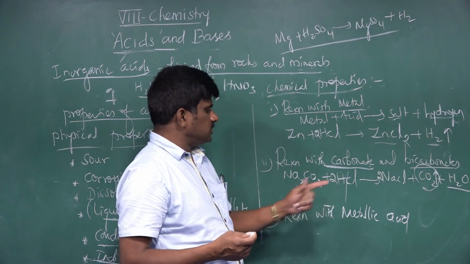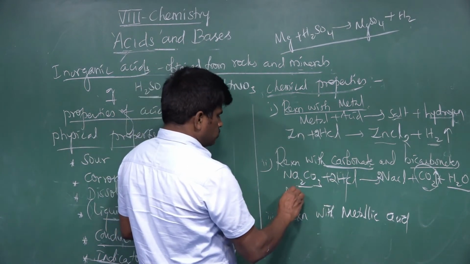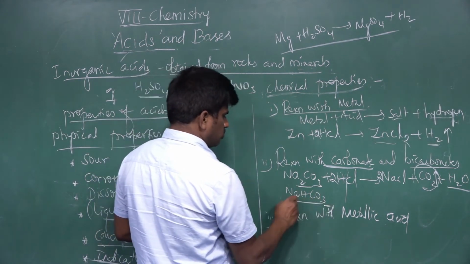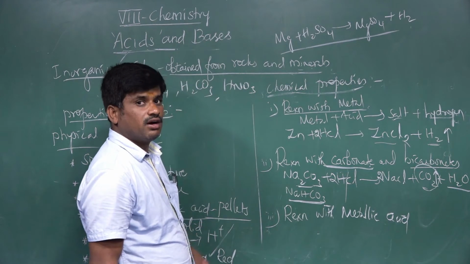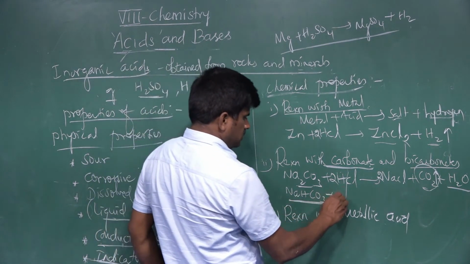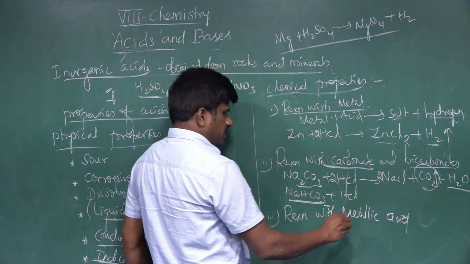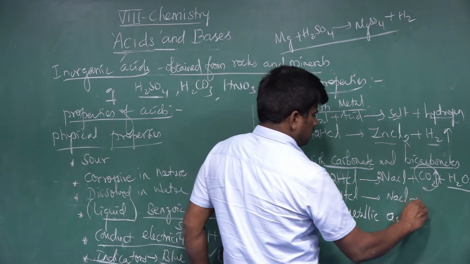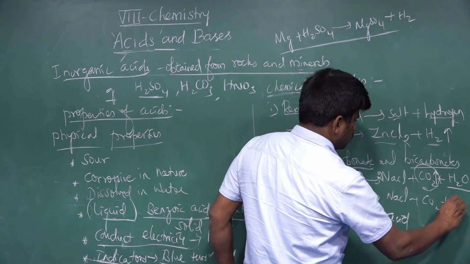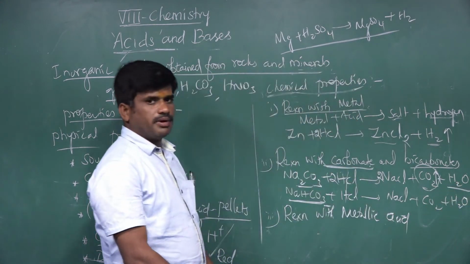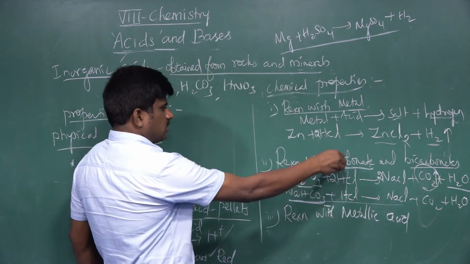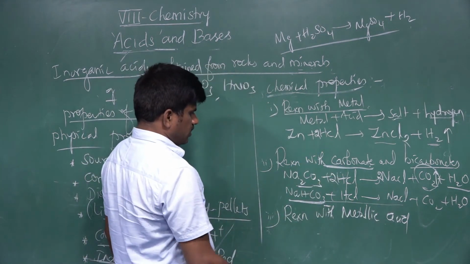Instead of sodium carbonate, we take sodium bicarbonate, NaHCO3. It is called bicarbonate or hydrogen carbonate. This reacts with the same acid HCl and forms the same products: NaCl plus carbon dioxide plus H2O. So this is called reaction of carbonate and bicarbonate.